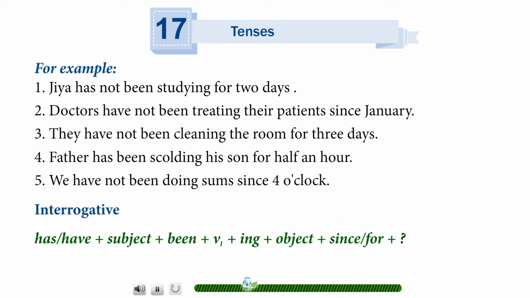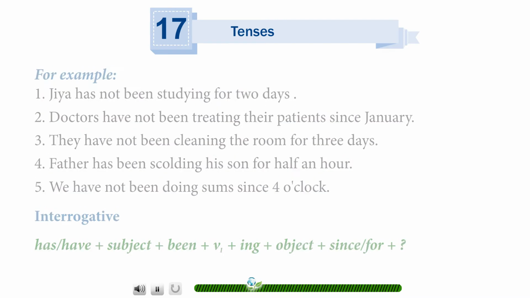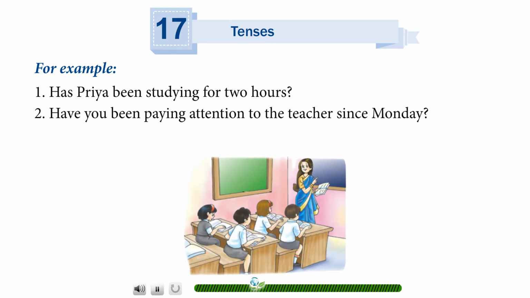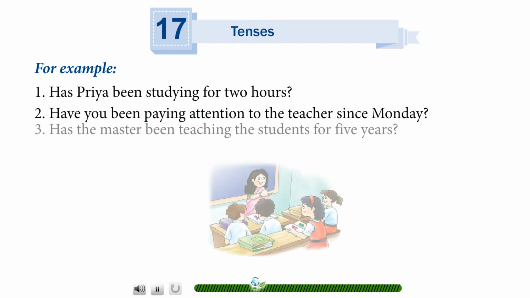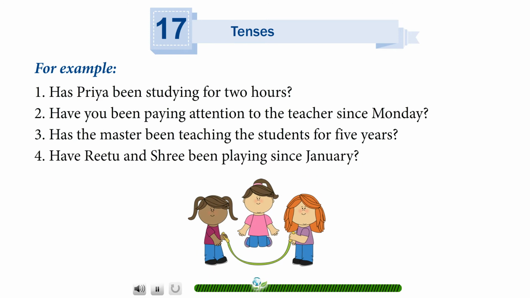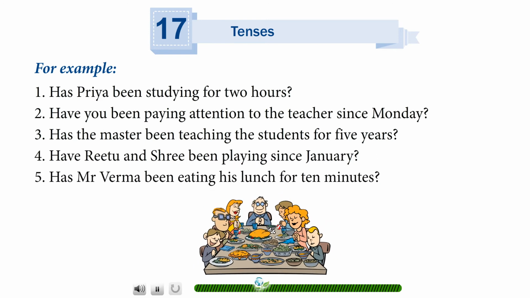Interrogative. Has or have plus subject plus been plus V1 plus ing plus object plus since or for plus question mark. For example, has Priya been studying for 2 hours? Have you been paying attention to the teacher since Monday? Has the master been teaching the students for 5 years? Have Ritu and Shri been playing since January? Has Mr. Verma been eating his lunch for 10 minutes?